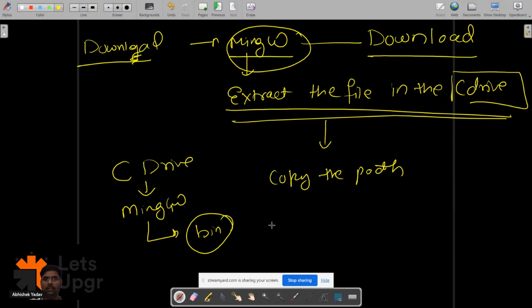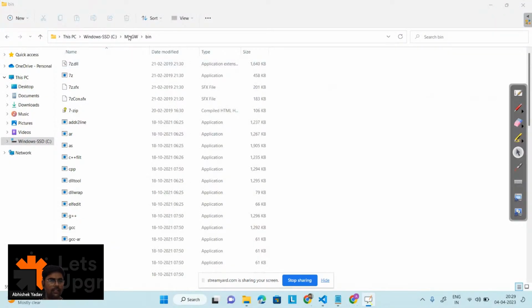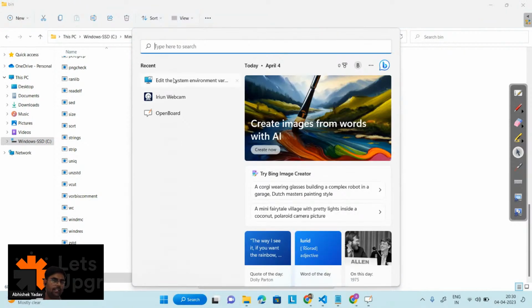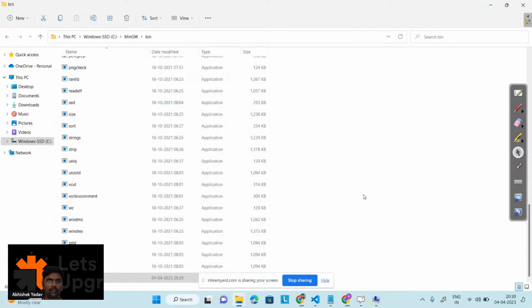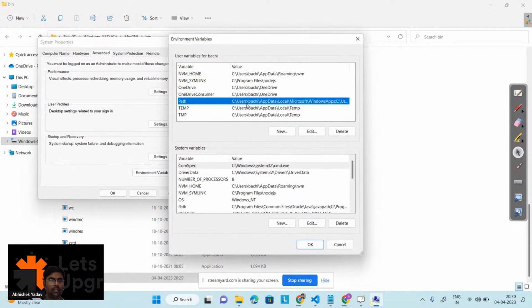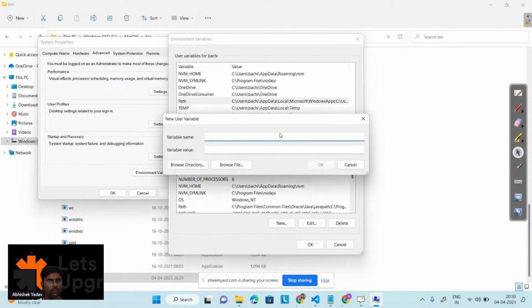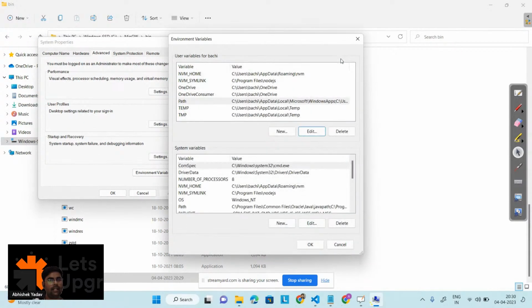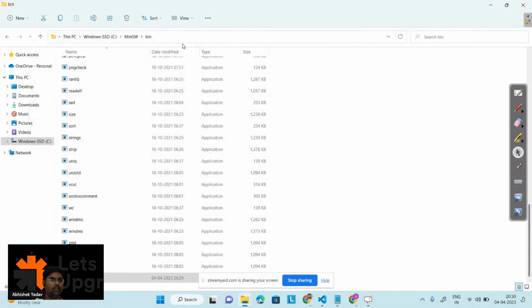And from here, you will see this one, right? On the top here, you have to copy this path. This one. And after that, you have to open the edit environment variable. How will you open it? Click on the search, and either you can search for edit the system environment variable. So you will get this pop-up here, right? After that, click on environment variable, click on path, and new, sorry, not new, you have to click on edit, right? And paste the path. I have already pasted the path, and you are done with the path setup here, right? Yes or no, guys? Please write in the chat.